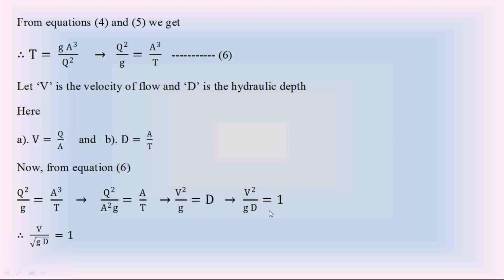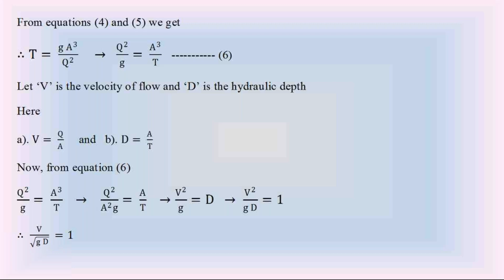So from this equation, after taking the square root on both sides, you will finally get the equation V divided by root ZD is equal to 1. This is the equation for the minimum specific energy condition. We got this equation for minimum specific energy, so please follow this concept carefully. The equation 4 is the minimum specific energy condition.